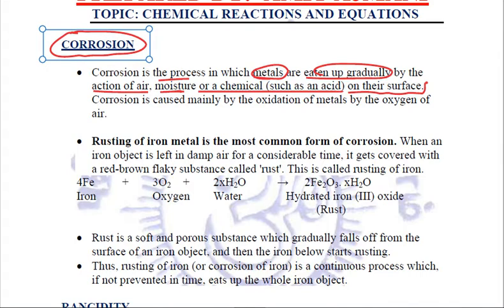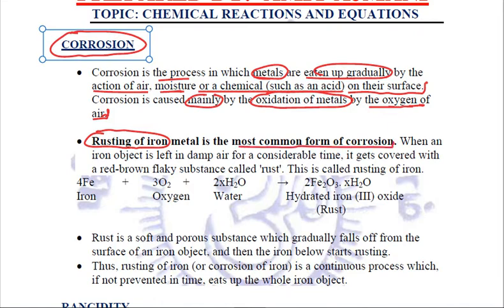And this is caused mainly due to the oxidation of metals by the oxygen which is present in air. The best example of corrosion that we encounter, every person in our surroundings, we have seen rusting of iron taking place. This is the corrosion of iron, which is termed as rusting of iron. It is the most common form of corrosion.